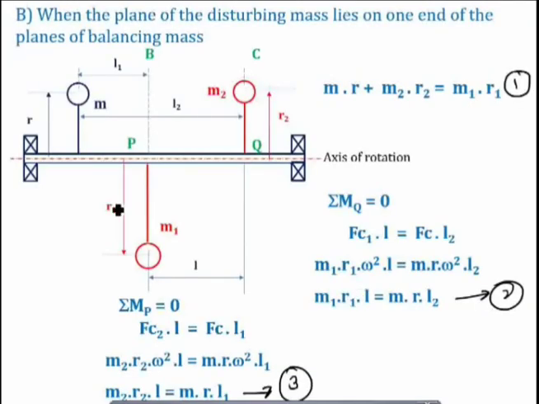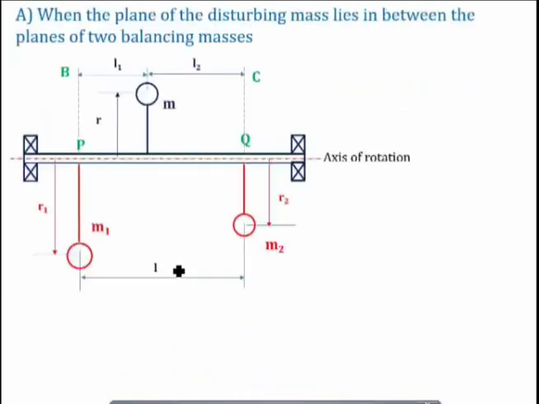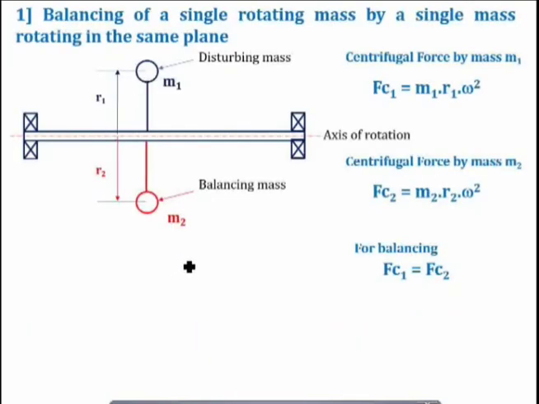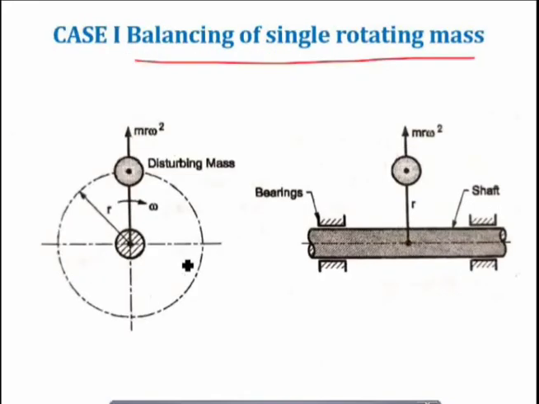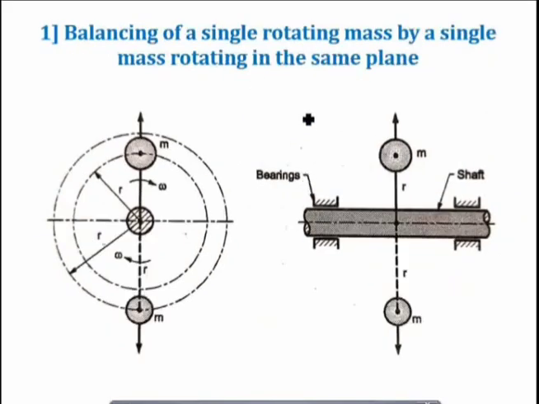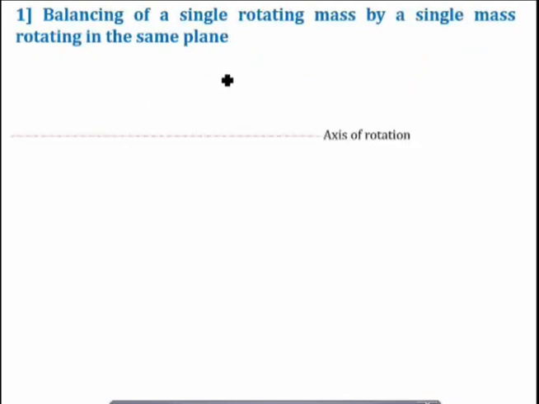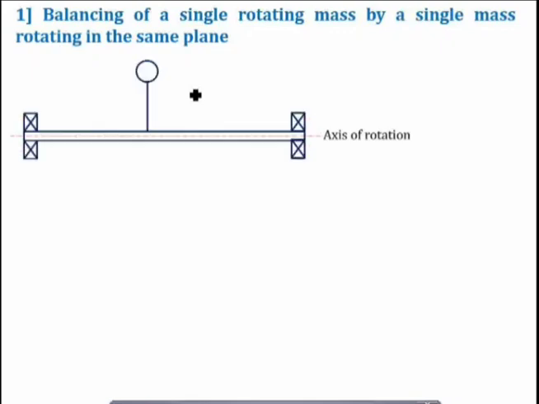Okay. So till now we have understood case number 1. We will just revise before stopping. So we started with case number 1. Case number 1 is balancing of a single rotating mass. So how do we normally balance a single rotating mass? By placing another mass in the same plane. So this is nothing but sub case number 1: balancing of a single rotating mass by placing a single mass rotating in the same plane.